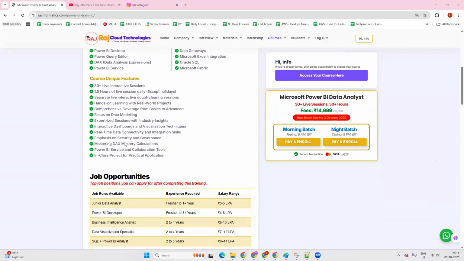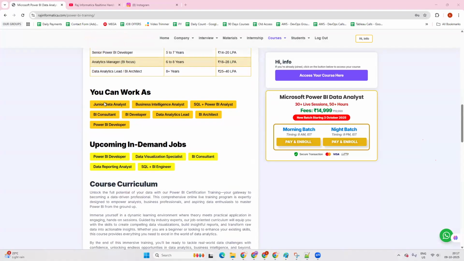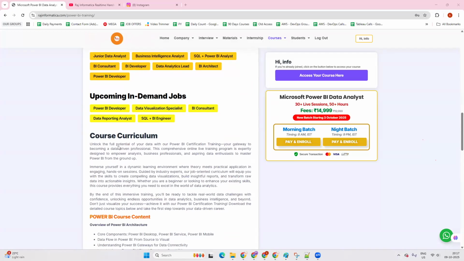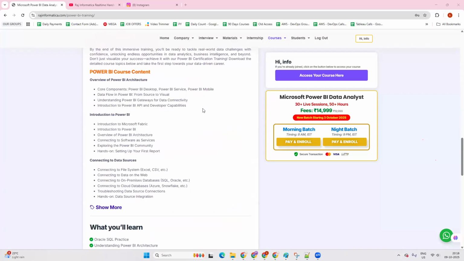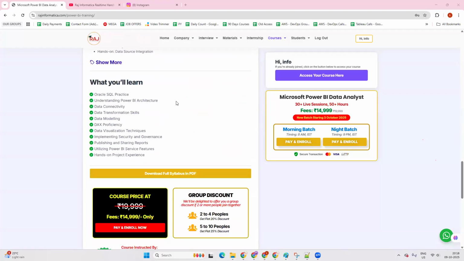These are the course's unique features, and what job opportunities are available after completing this training, what job roles you can apply for, and what upcoming in-demand job roles there are. You can also find your course curriculum, what you're going to learn in this program, and what you are ready to do at the end of the program.